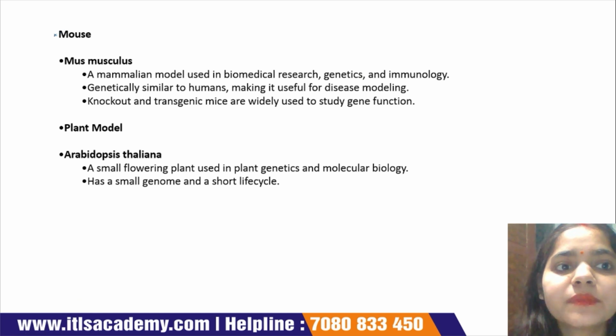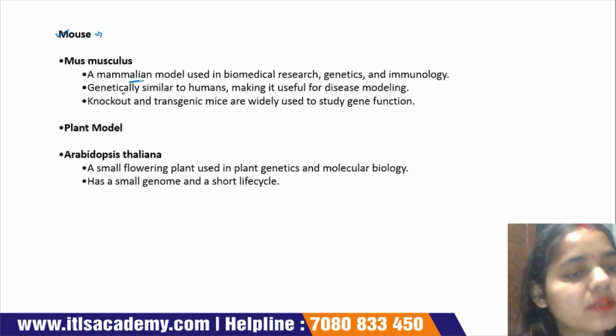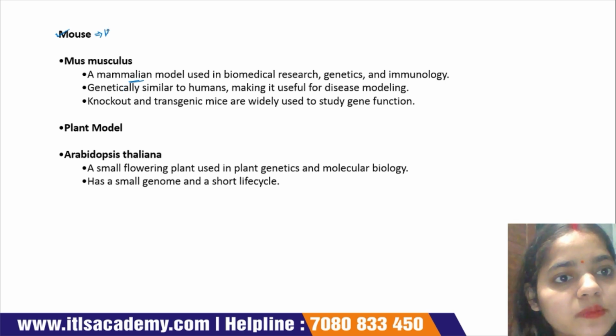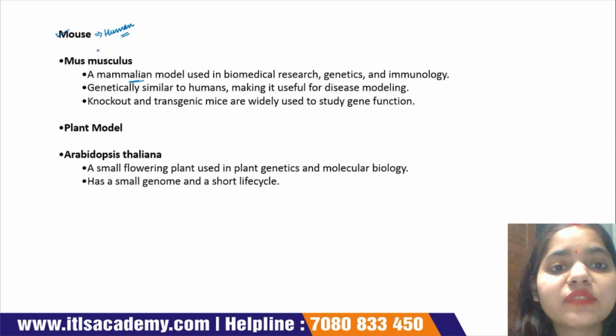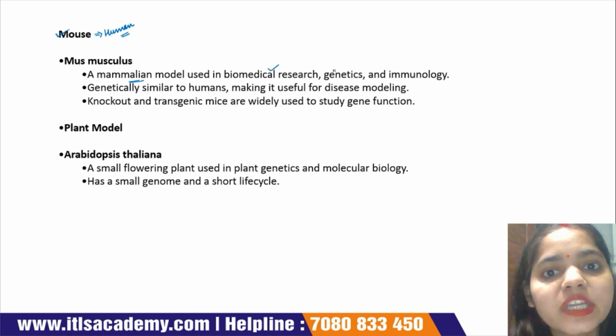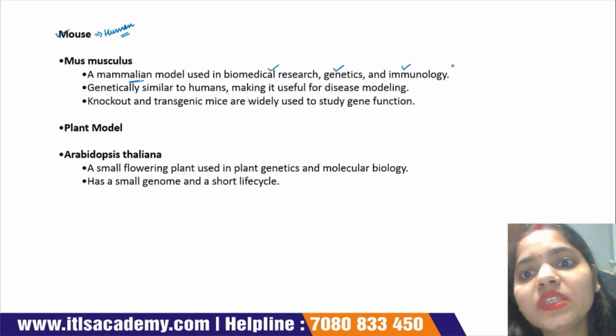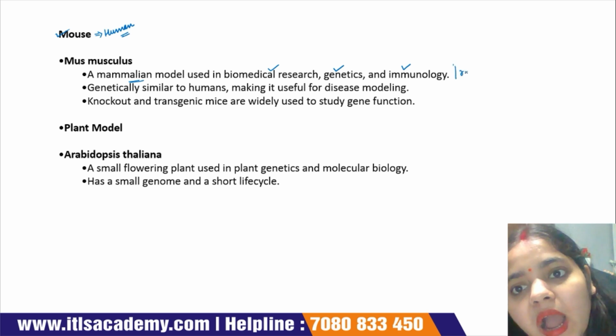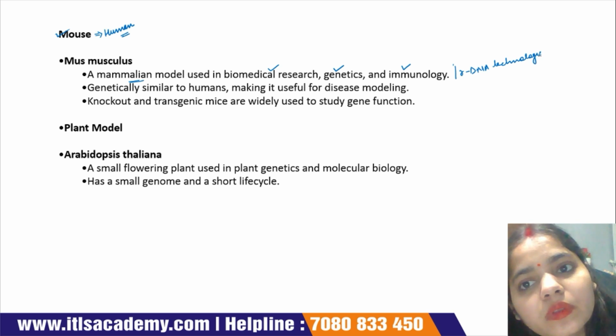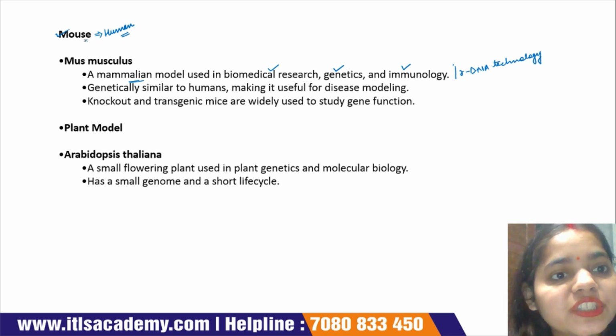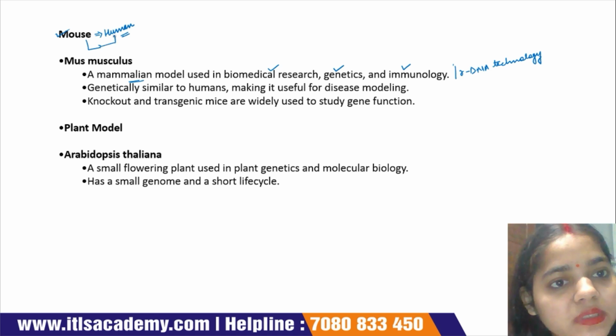Okay, next model organism is the mouse. This mouse is a mammalian model system, or a model organism for humans. This mouse is widely used in biomedical research, genetics, immunology, rDNA technology, etc. And this mouse is genetically similar to humans.